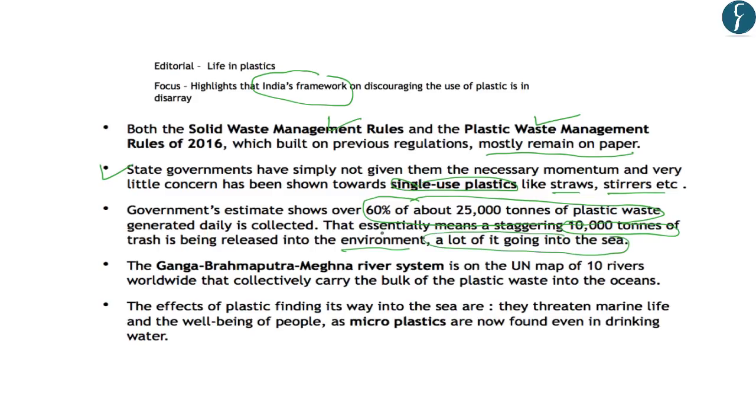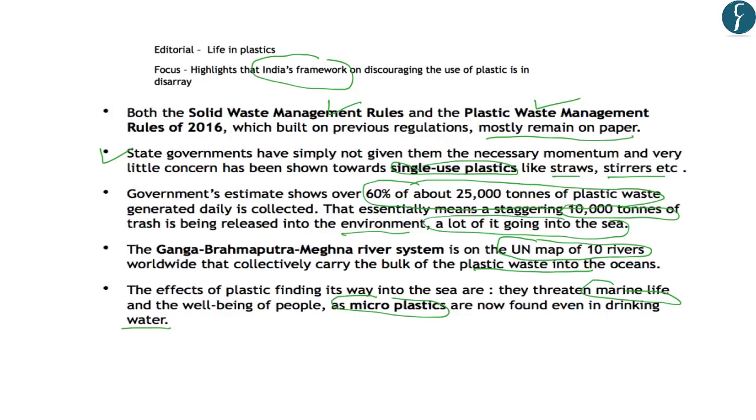Further, the Ganga, Brahmaputra, and Meghna river system is actually on the UN map for polluting the oceans by plastic pollution. And the effects of plastic which finds its way into the sea are that they threaten marine life and the well-being of people, as microplastics are now found even in drinking water. So the key points that emerge out of this are that solid waste management rules and plastic waste management rules of 2016 are not being implemented properly.